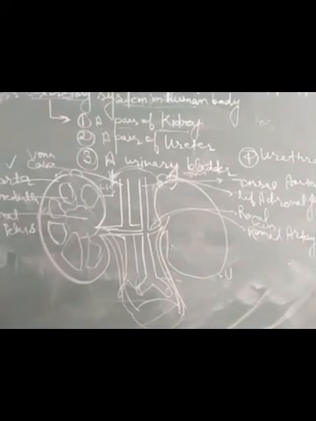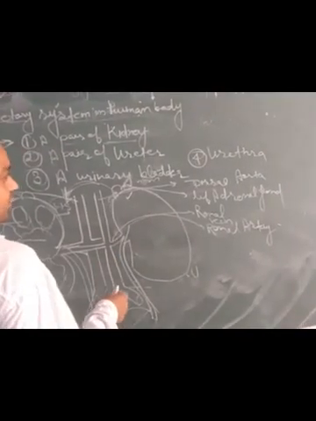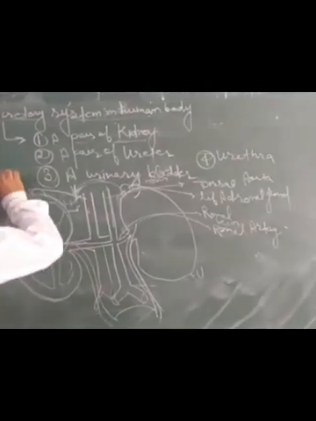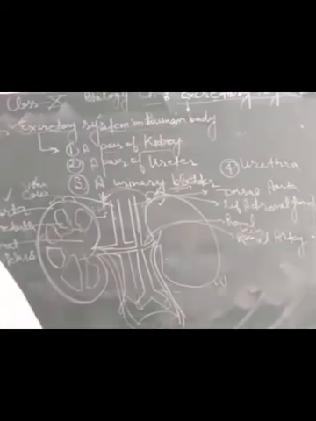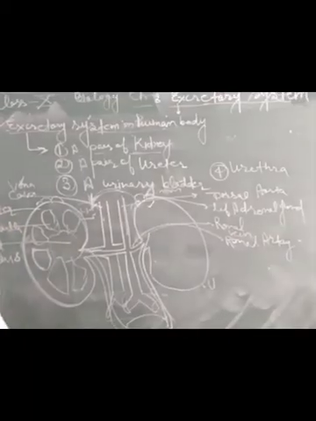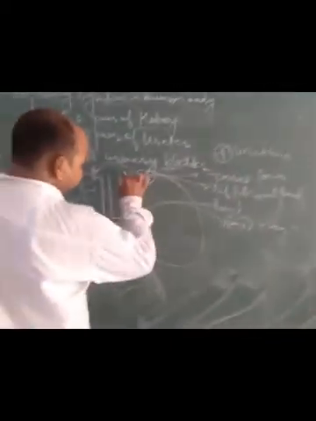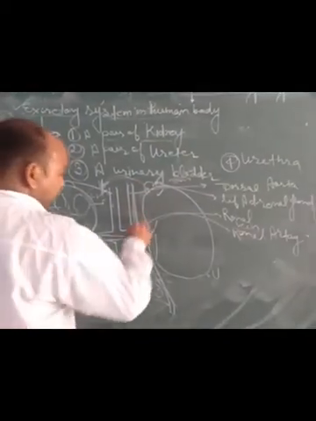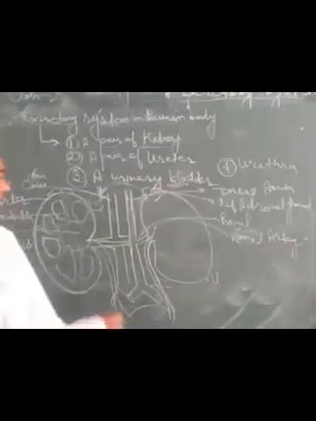Now the question arises: which blood vessels supply blood to it? This is the dorsal aorta, and this is the vena cava, superior vena cava and inferior vena cava. The vena cava brings deoxygenated blood back to the right auricle of the heart. The dorsal aorta brings oxygenated blood towards the kidney and the body, and supplies blood.